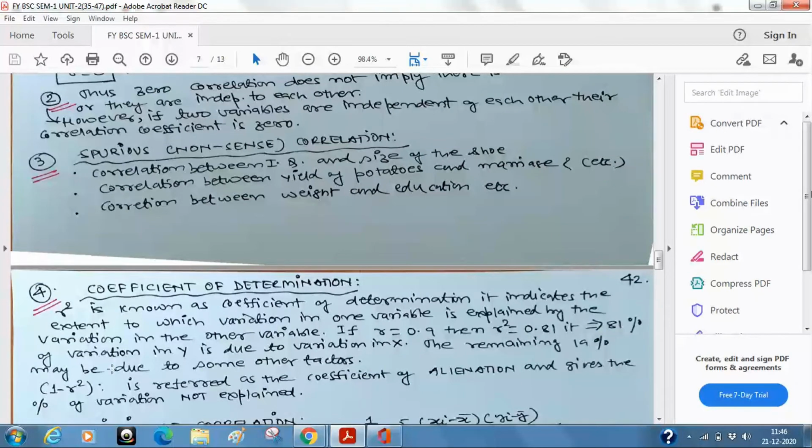So this, 1 minus R square, is referred to as the coefficient of alienation, and it gives the percentage of variation, remember, not explained. So don't think that you are always going to explain the variability 100%. This is just a fourth remark.